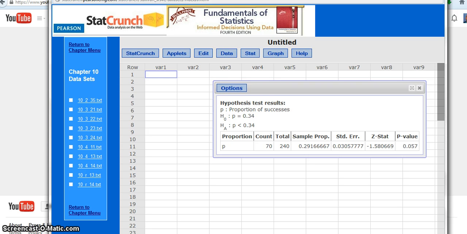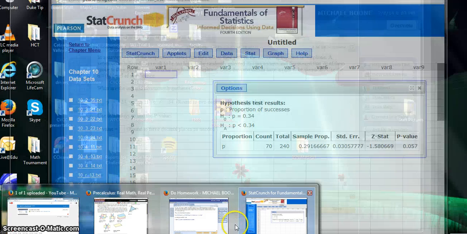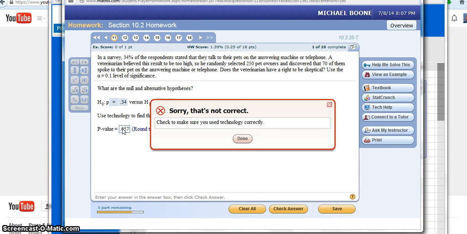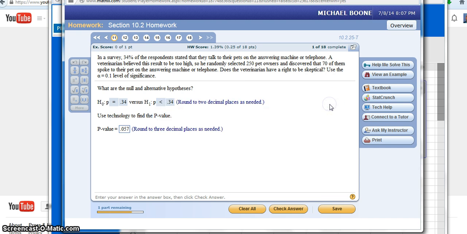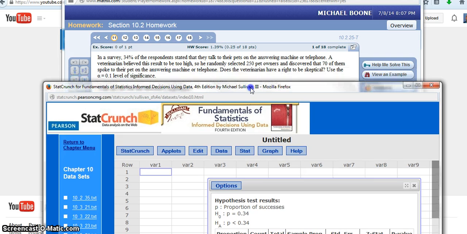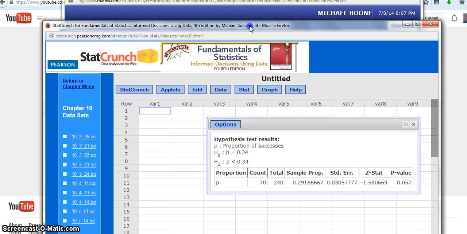So I'm going to type in my p-value over here of 0.057. Oh. Did I do something wrong? Less than 34%. The p-value is totally 0.057. Let's see if I typed in a wrong number. 70 out of 250. There we go.